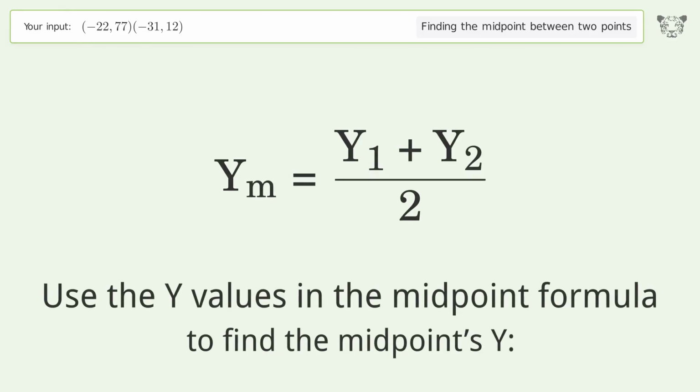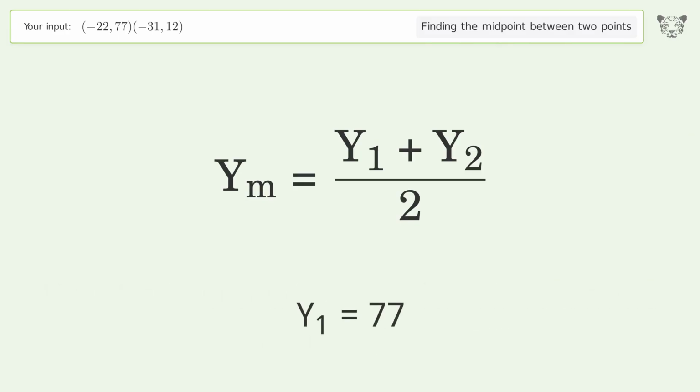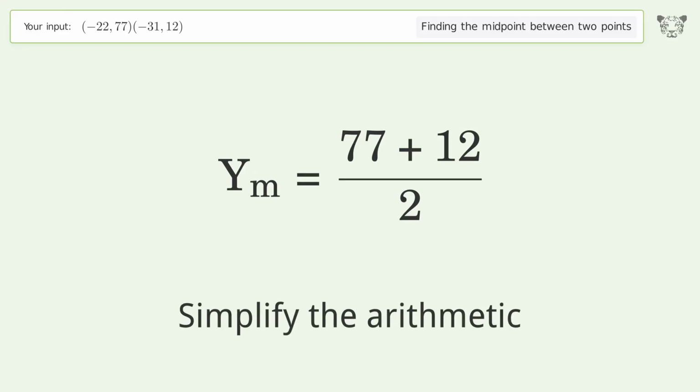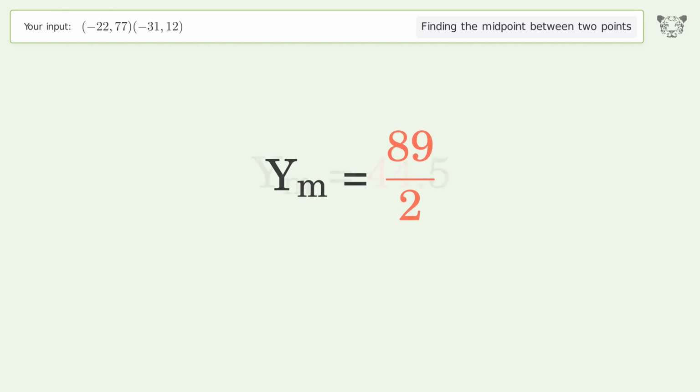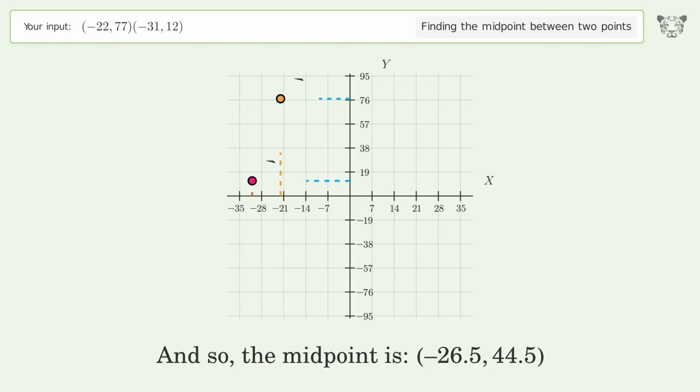Use the y values in the midpoint formula to find the midpoint's y. y1 equals 77. y2 equals 12. Simplify the arithmetic. And so, the midpoint is negative 26.5, 44.5.